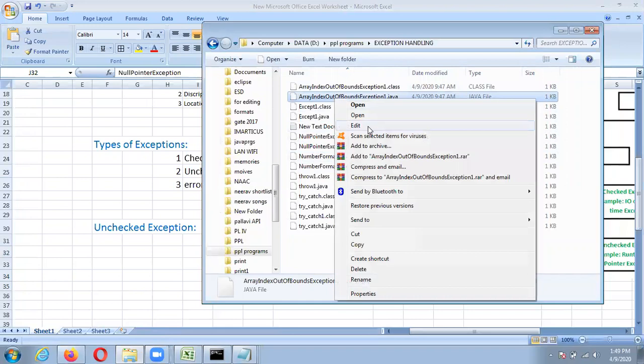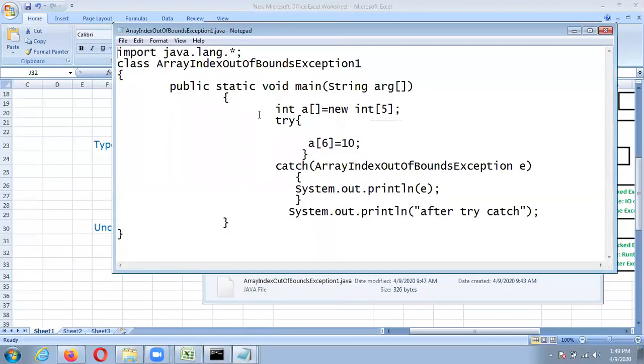Then another one we have seen is array index out of bound. Here we are declaring one array of 5, so it has a range of indexing from 0 to 4, but at index 6 we are trying to store something, so it will raise an exception, the ArrayIndexOutOfBoundsException.